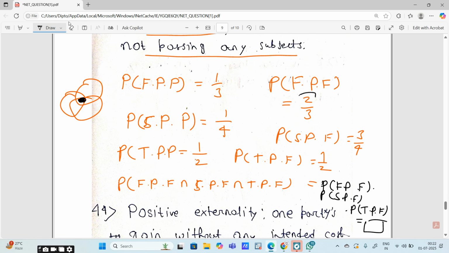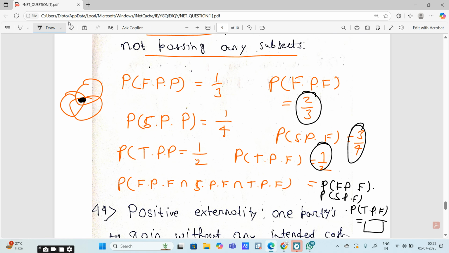And you have to just multiply 2 by 3 with 3 by 4 with 1 by 2, and you will get the answer.